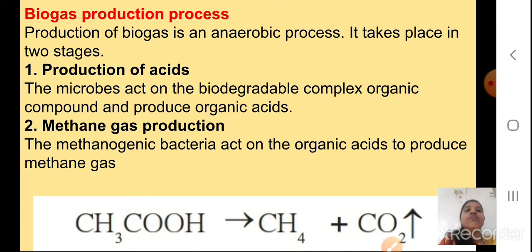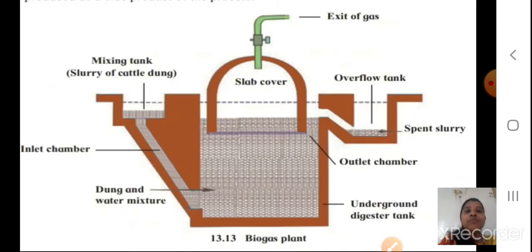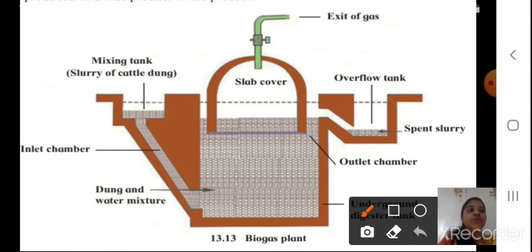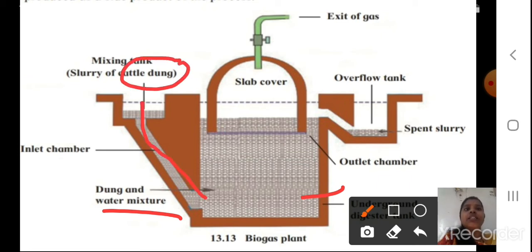Okay students, so we'll just see the diagram. This is the biogas plant, it is given in your text. You can see the dung and water mixture is put in the digester. Here is an underground digester tank, in which you have the dung and the water mixture. Mixing tank, slurry of the cattle dung. If I want to add something, I can add it from here, the mixing tank, and it will come inside.